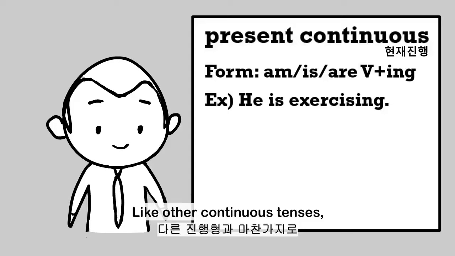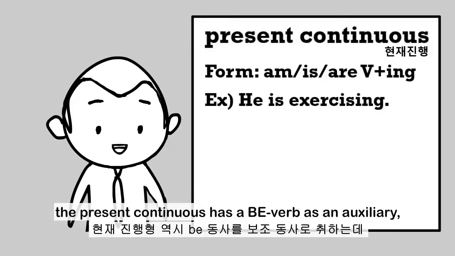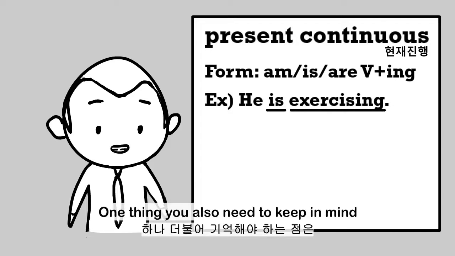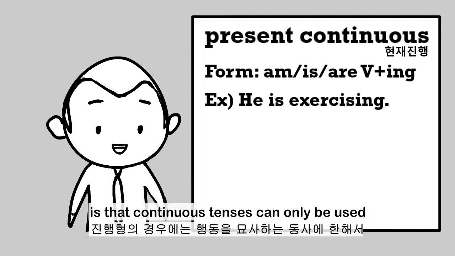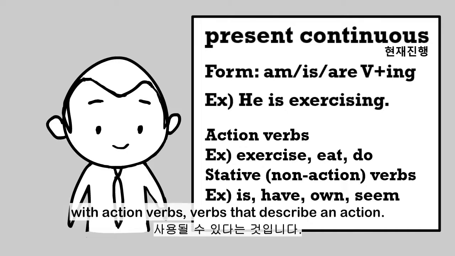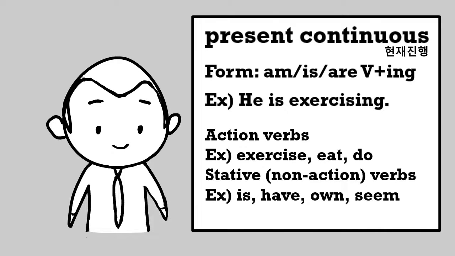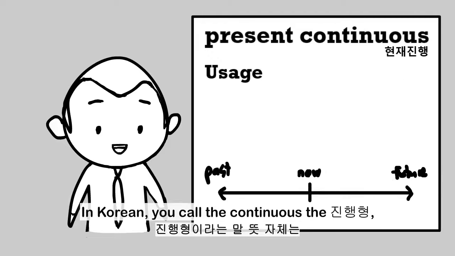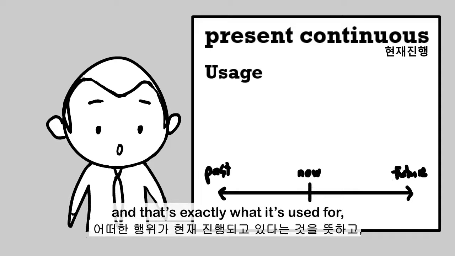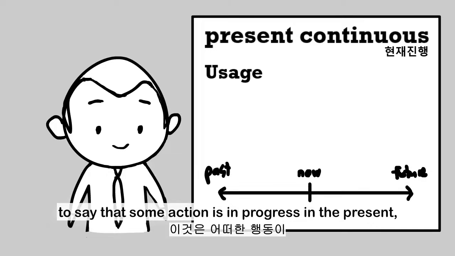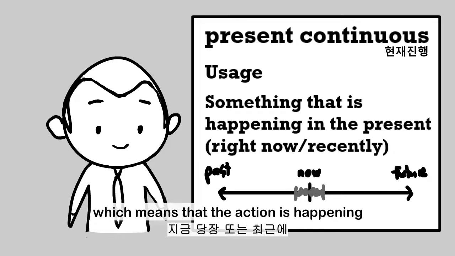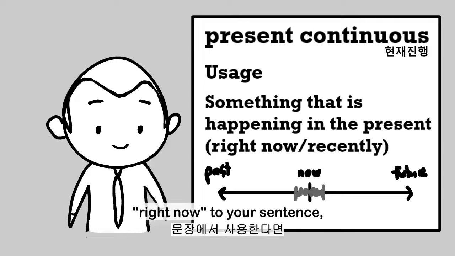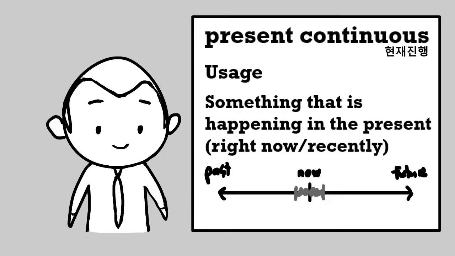Like other continuous tenses, the present continuous has a be verb as an auxiliary, am, is, or are, and the ing form of the main verb. One thing you also need to keep in mind is that continuous tenses can only be used with action verbs, verbs that describe an action. The present continuous also has a very specific usage. In Korean, you call the continuous the 진행형, and that's exactly what it's used for, to say that some action is in progress in the present, which means that the action is happening right now or recently. If you can add the phrase "right now" to your sentence, you probably should use the present continuous.